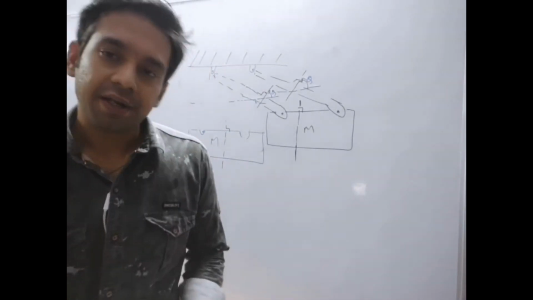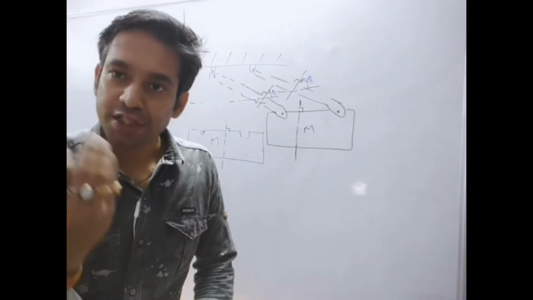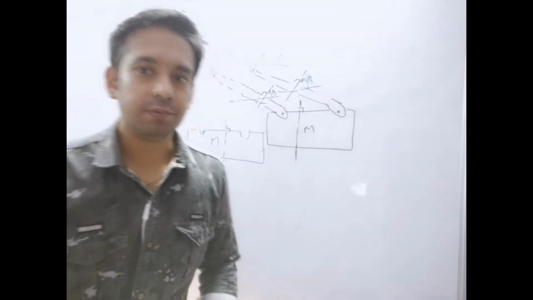So now we are able to differentiate between translation and rotation motion.